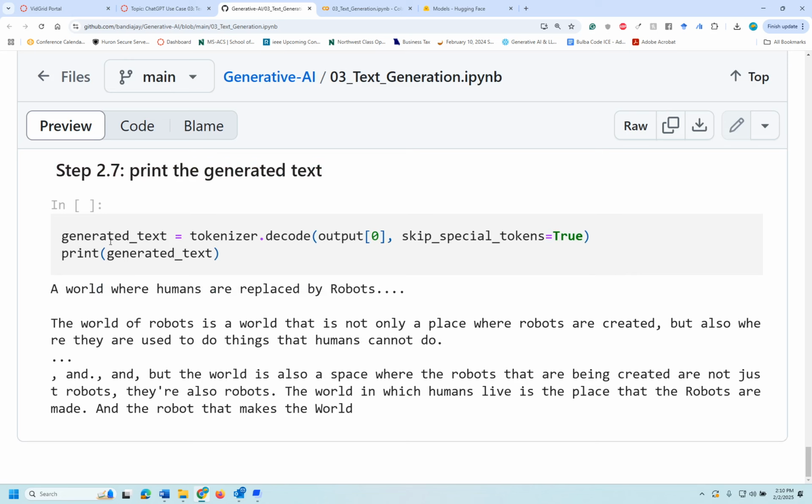Okay, so we are going to generate the text by using the decoder. Remember the transformer architecture: positional encoding, and then encoding, positional encoding. You would be doing attention, multi-head attention, and pass that to your decoder, and the decoder would be able to reconstruct it, right? The same way it's happening here. You're going to reconstruct it based on that probability and all that stuff. So this is the result that we get. Whether good or bad, that's a different story, but this is what we are getting: a world where humans are replaced by robots.